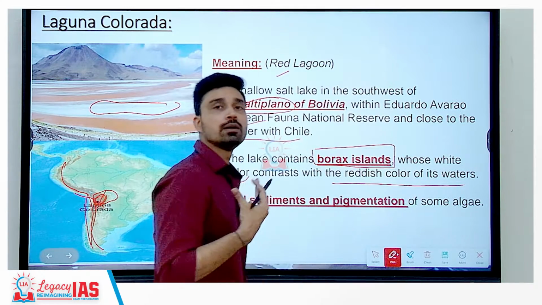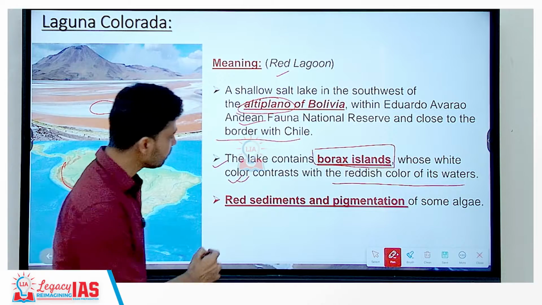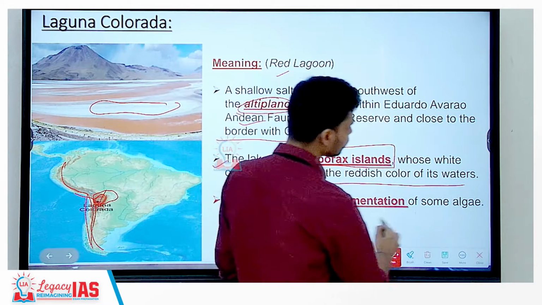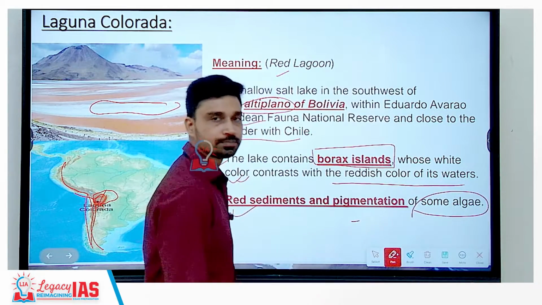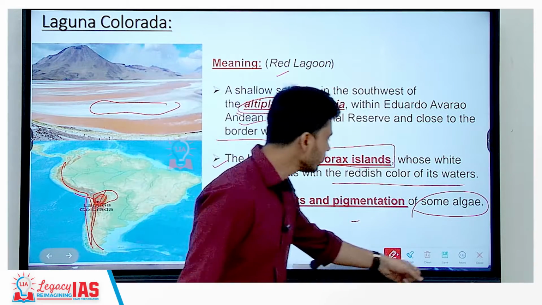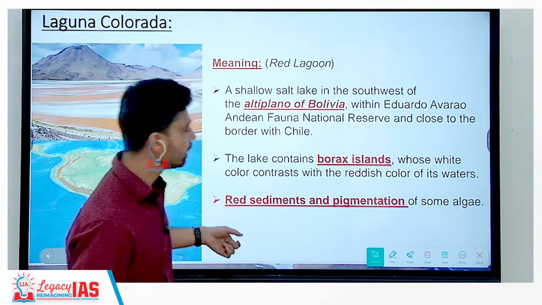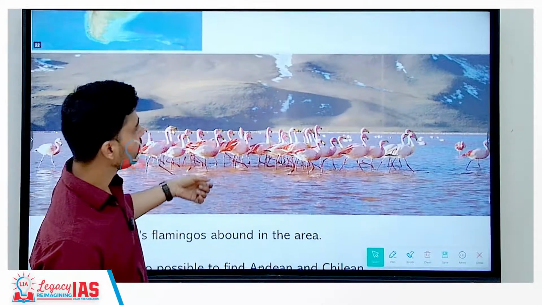Now, why is the water color reddish in nature here? It is because of the red sediments and the pigmentation of the algal species that are found in this particular lake. So, a red colored lake surrounded by a white colored island, that is a unique characteristic here.